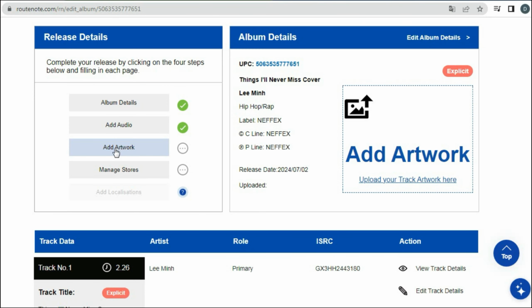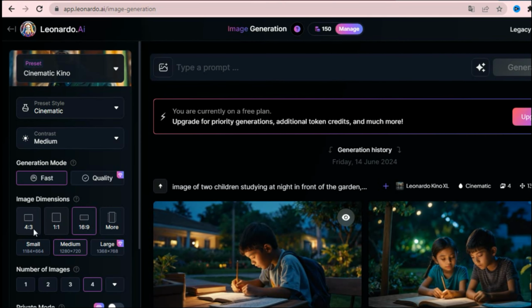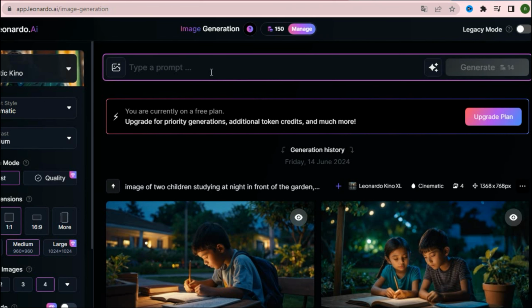In step 3, add image. You need to upload an image with a size of 3000 x 3000 pixels. To create the album cover, I will use Leonardo AI. Access Leonardo, choose the 1:1 image ratio, then enter the prompt.